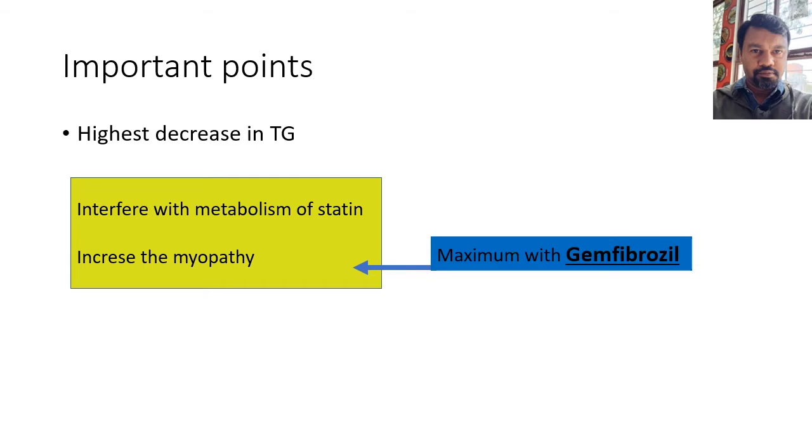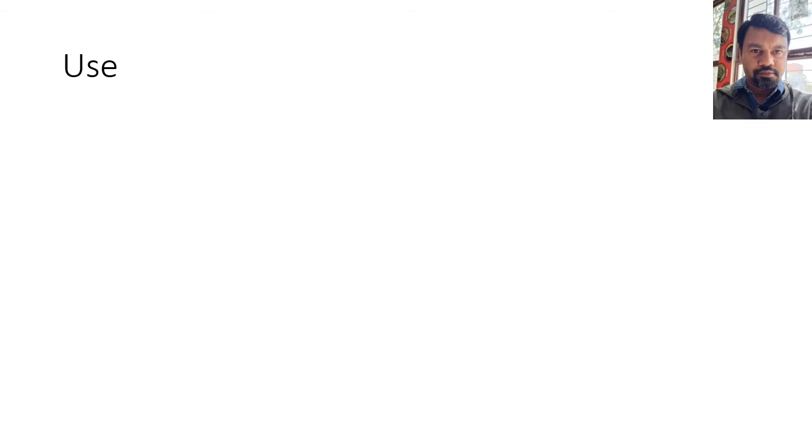Because it interferes with the statin, fibrates are not used in primary or secondary hyperlipidemia. They are used only in severe hypertriglyceridemia, which can result in acute pancreatitis, which is an emergency condition.